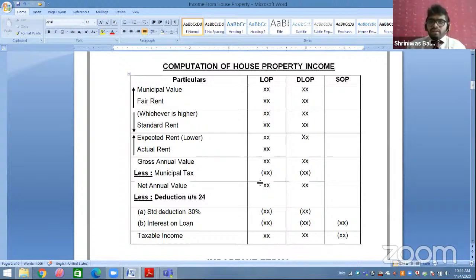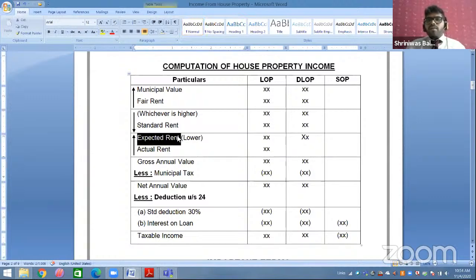But remember the format. We have to start with municipal value. We are going to compare that municipal value with fair rent. Then we will consider whichever is the higher. Whatever the higher amount comes, that higher amount will be compared with standard rent. Then standard rent and that higher amount, both will be compared and the lower is taken. Of these two, the lower will be called expected rent. Now that expected rent will be compared with your actual rent. Expected rent or actual rent, of the two you have to take whichever is higher.